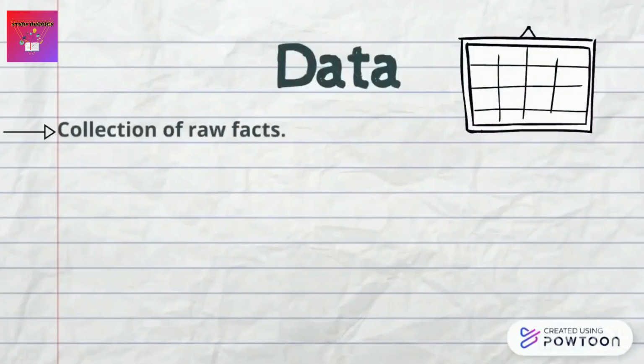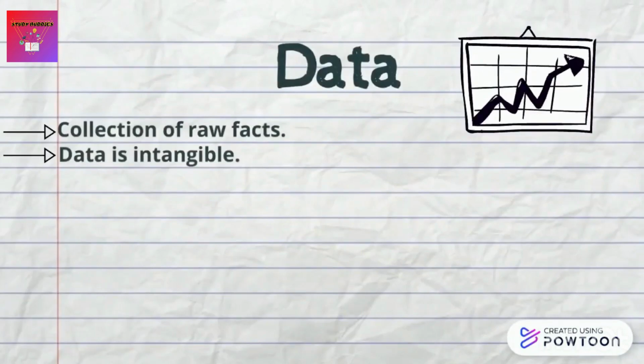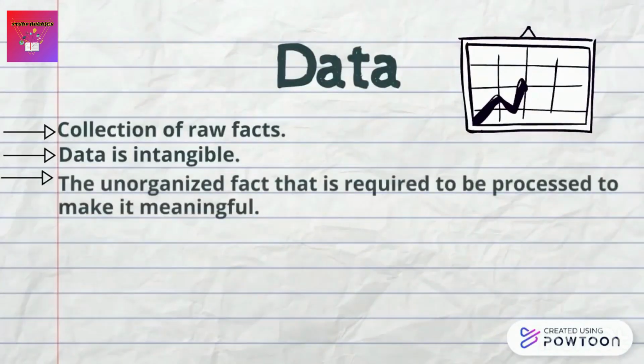Data is a collection of raw facts. For example, your street address, the city you live in, and your phone number are all pieces of data. Like software, data is also intangible. Data is the unorganized fact that is required to be processed to make it meaningful. By themselves, pieces of data are not really very useful. But aggregated and organized together into a database, data can become a powerful tool for business.